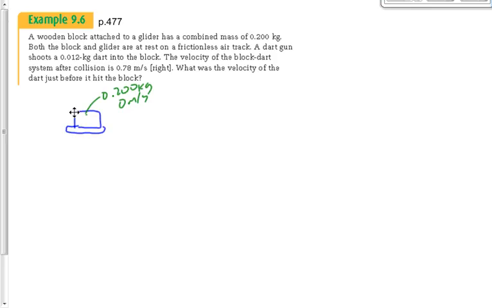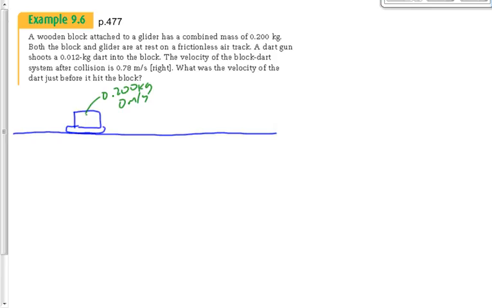They're at rest on a track, on an air track. An air track, by the way, is this apparatus that pumps air out these little holes to create this cushion of air for the glider to float on. It's kind of like an air hockey table. You guys know when you play air hockey, the pucks just float on the cushion of air? These gliders float on this cushion of air, which reduces friction to effectively 0.